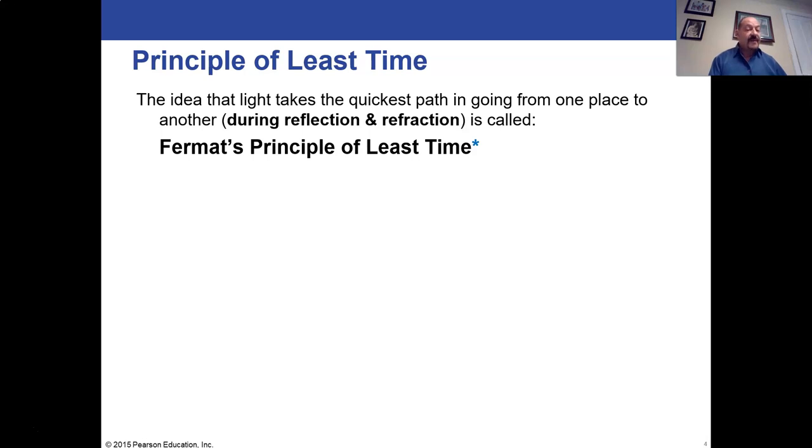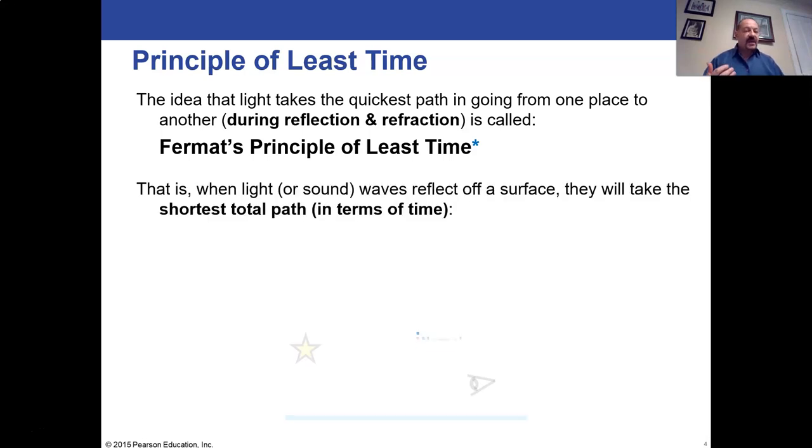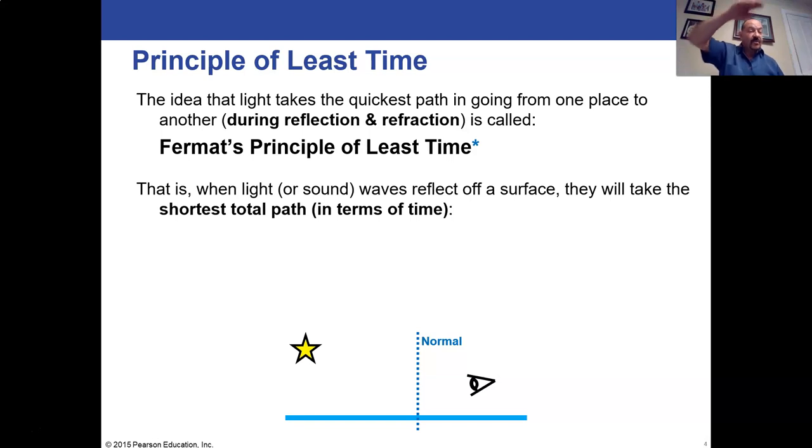But this is the same Fermat, but he also studied light, and he was studying waves and how they behave, and he came up with a principle that says whenever light or any kind of wave bounces off of something, in other words, reflects off of something, the pathway it will take is whatever pathway takes the least amount of time. It's always the shortest pathway in terms of time. Now, for reflection, that actually will work out to being the shortest pathway for distance as well.